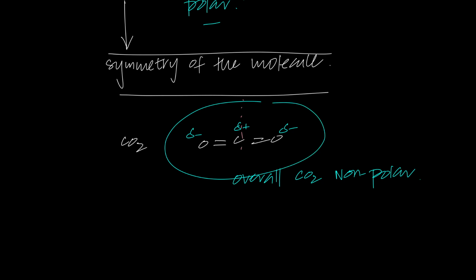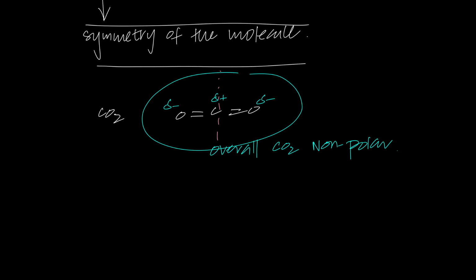As long as the molecule is symmetrical, even if you have polar bonds, you could think about the electronegativities cancelling each other. So the overall carbon dioxide molecule is non-polar because the dipoles cancel each other out.